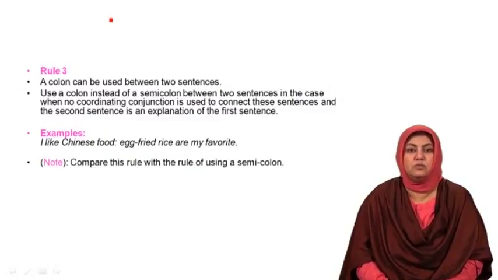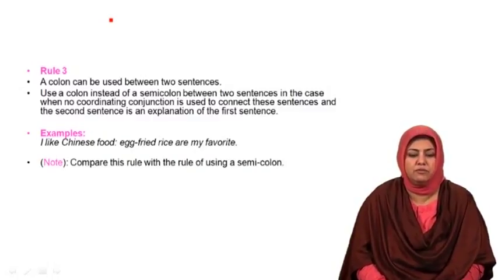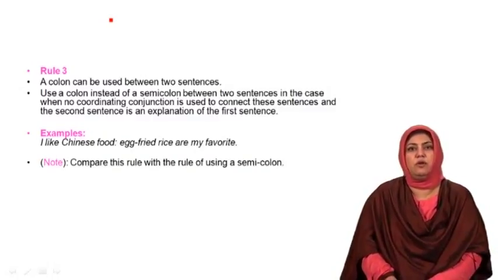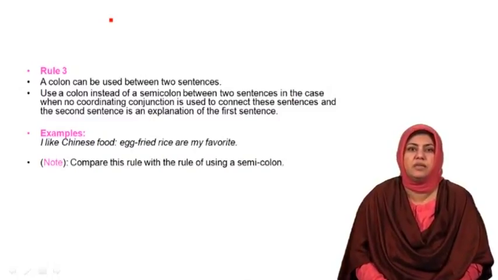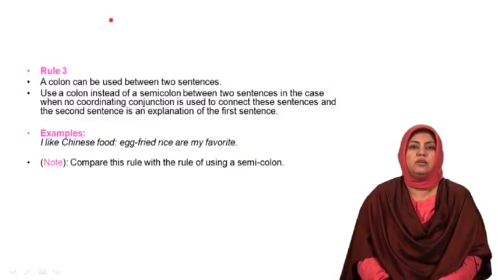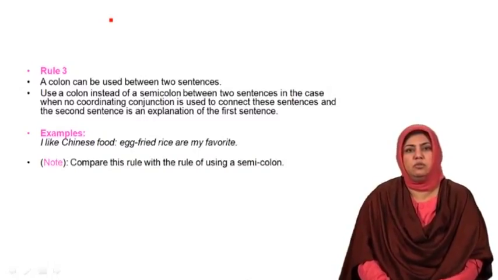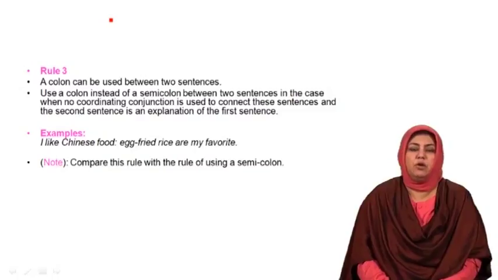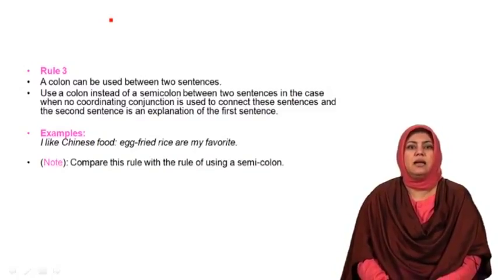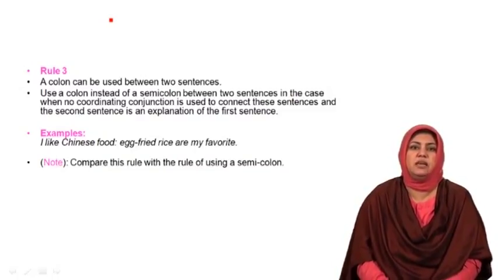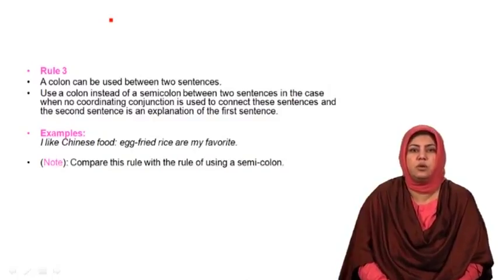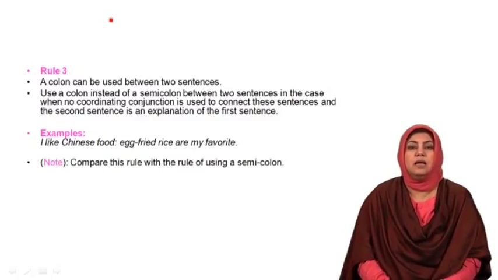If you compare this rule of semicolon to the rule that we are currently learning, that is the rule for bringing two sentences together with the help of a colon, you can notice that one part of the rule is shared between the use of semicolon and colon, that is that both the sentences have to be related to the same idea, thought or theme. However, the second part of the rule is different.